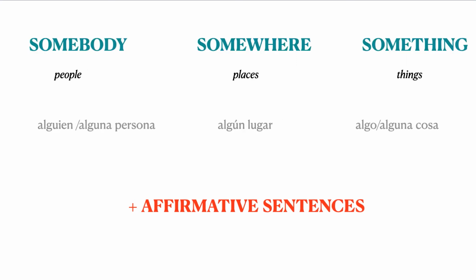We look at the next one, some. After some, we can use body, where, and think, and we can say somebody, somewhere, something. Somebody means alguna persona, alguien. Somewhere, algún lugar. Something, alguna cosa, algo. We always use them in affirmative sentences. Remember this.